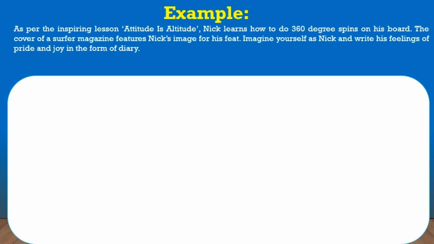The first step, write the title. What is the title? Diary entry. Then underline. It should be out of the box. And the next step, write date, day and time in this format. You never write in any other format.